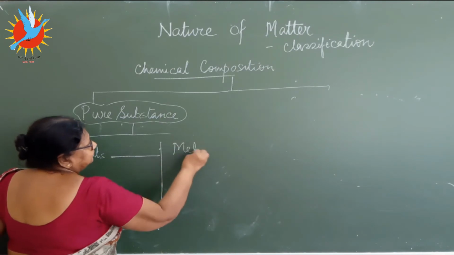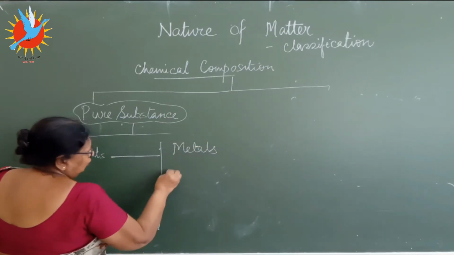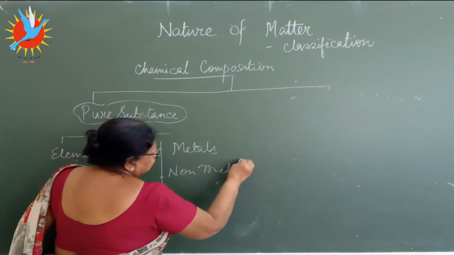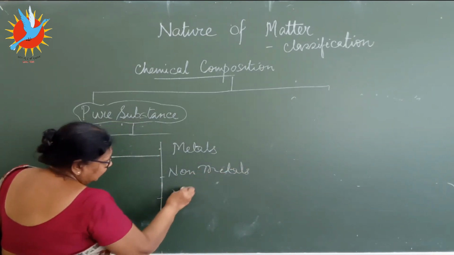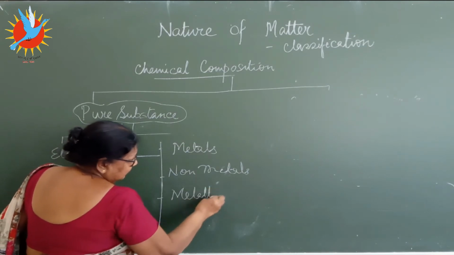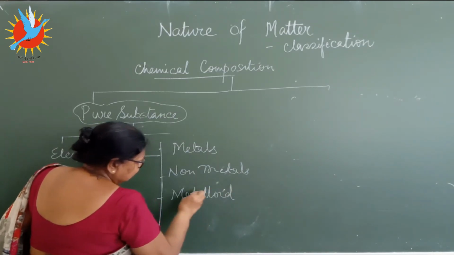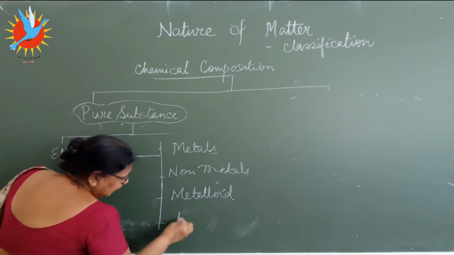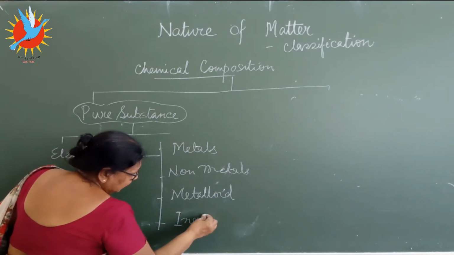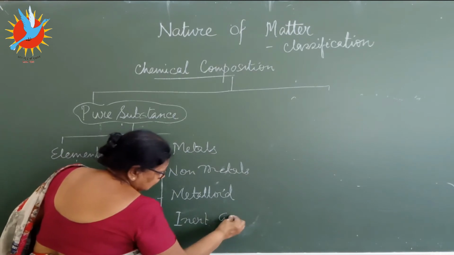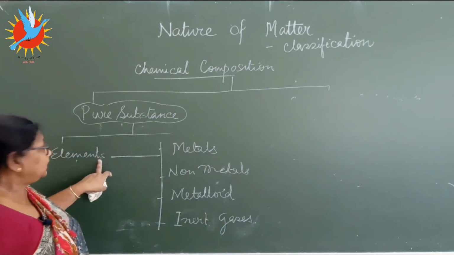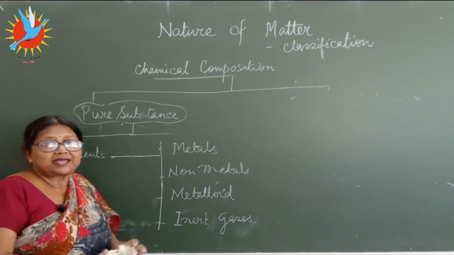Metals, non-metals, metalloid, maybe this is the term you are hearing now. Metals, non-metals you have heard, and the other one is called the inert gases or noble gases. These are the 4 different types of the elements.